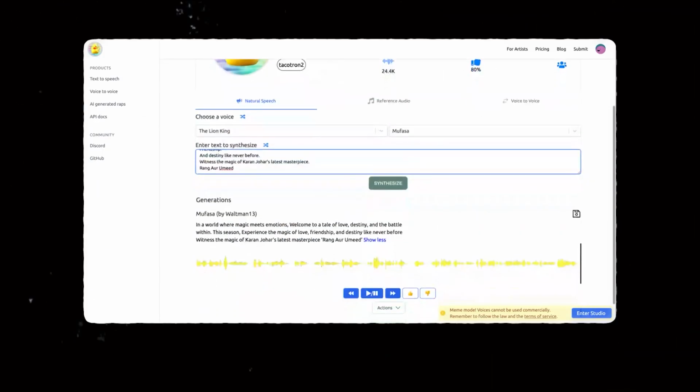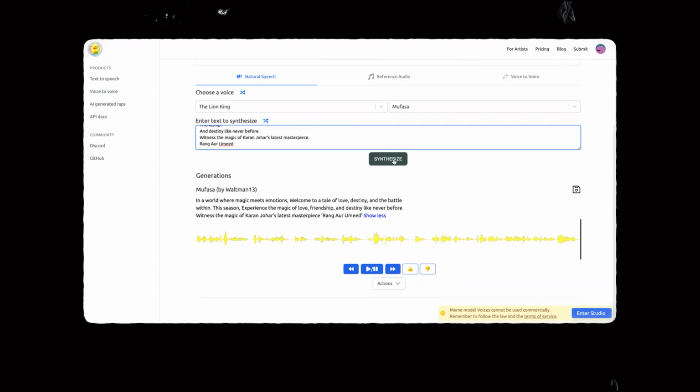And for the narrator's voice, I'll do something different. I'll use a tool called Uberduck and create the voice of James Earl Jones, who voiced Mufasa from Lion King.